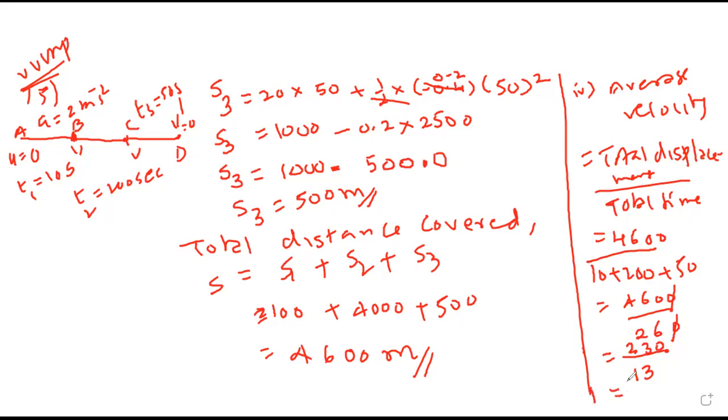Now 13 into 1 is 13. Remainder will be 10. So 100, 13 into 7 is 91, remainder 9. 13 into 6 is 78. So 12, remainder 0. 13 into 9 is 117. You can stop here. Followed?